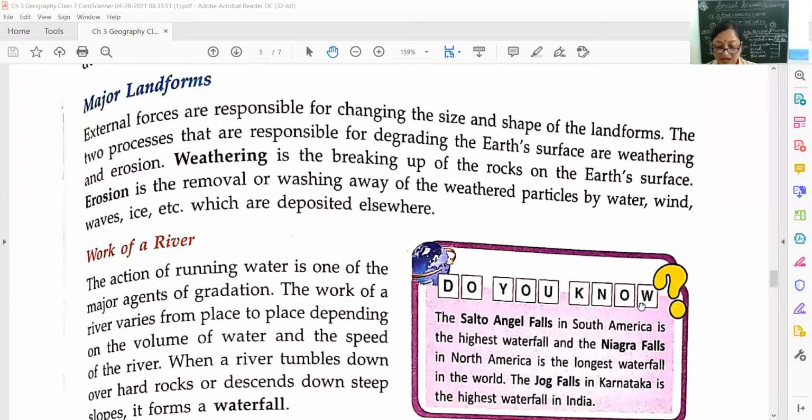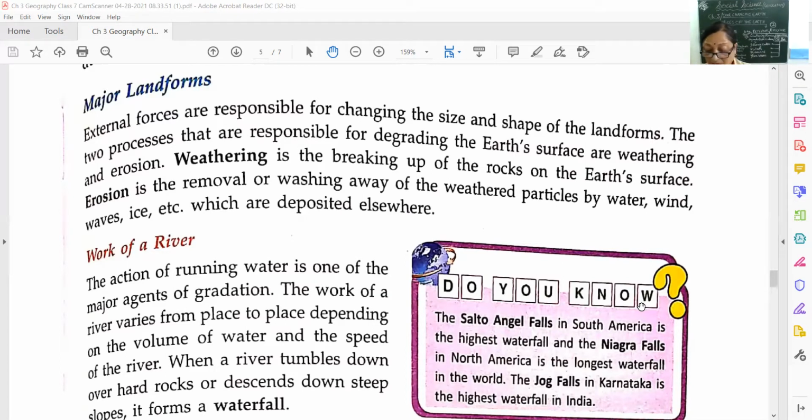External forces are responsible for changing the size and shape of the landforms. The two processes that are responsible for degradation. You know, children, I told you the meaning of degradation. Degradation means wearing down of rocks by disintegration or breaking of rocks.